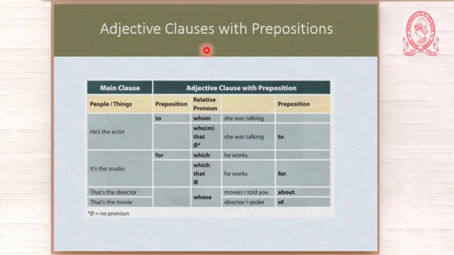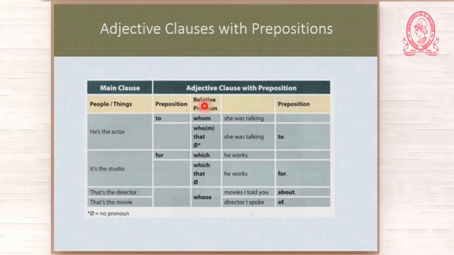Now, something for you to remember. When the preposition is at the end, you can omit the relative pronoun, okay? You can say, he's the actor she was talking to. So you omit the relative pronoun, but you cannot omit it when the preposition is at the beginning. You have to use the relative pronoun. So you cannot say, he's the actor to she was talking. No, you need the relative pronoun, to whom, okay? And you don't use who. It has to be whom, okay?